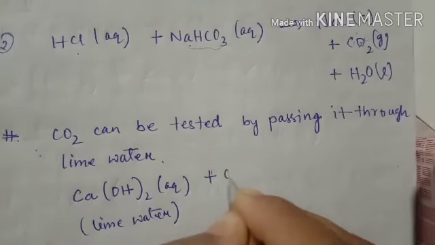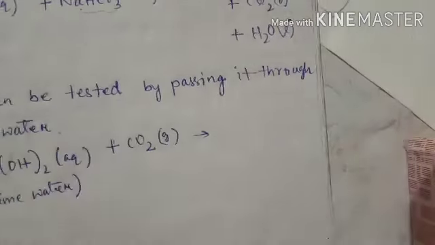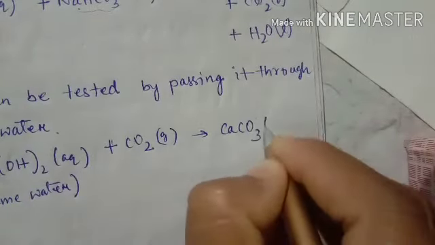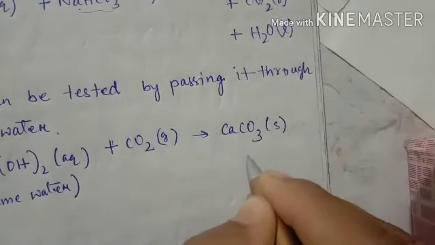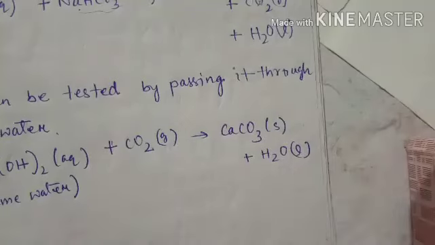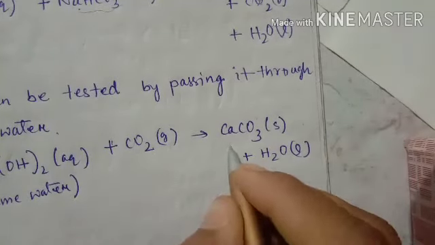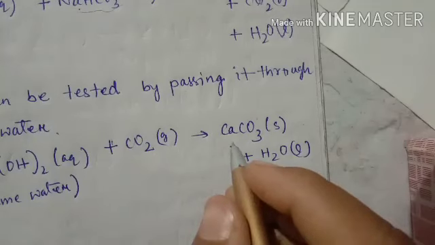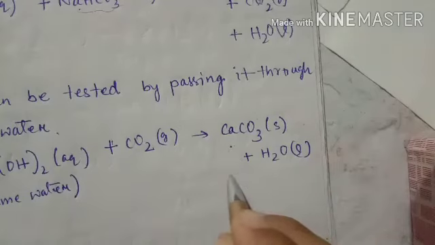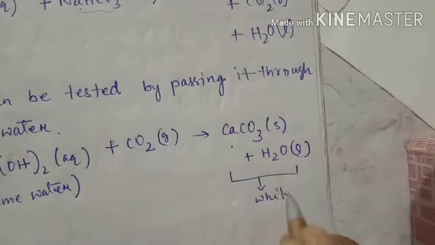Through lime water, when carbon dioxide is passed, they will form a compound that is called calcium carbonate plus water. So normally this compound forms, and this mixture gives white color.